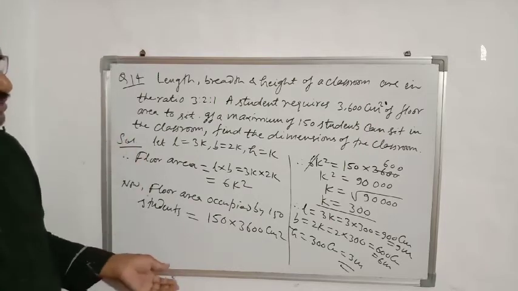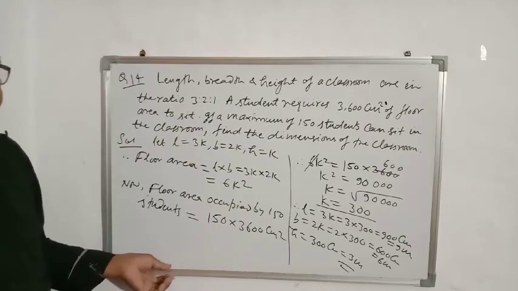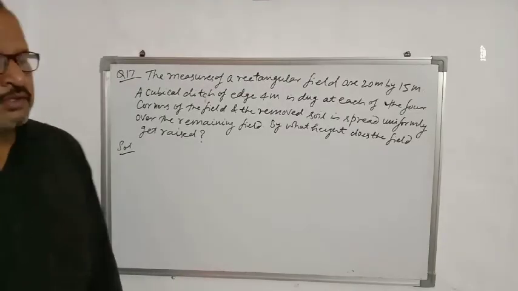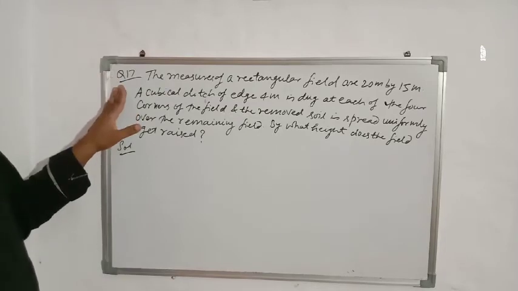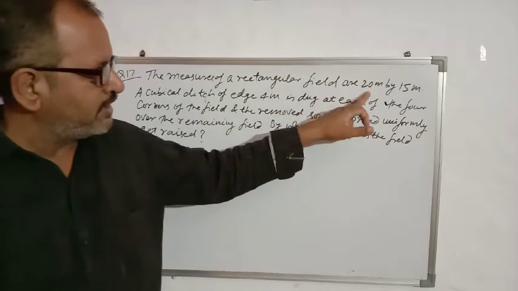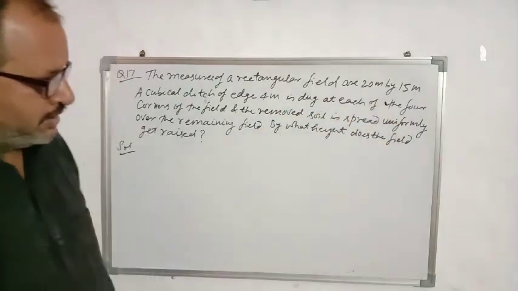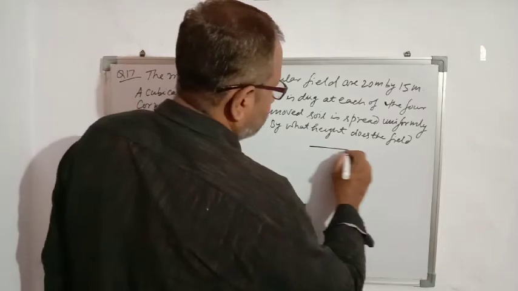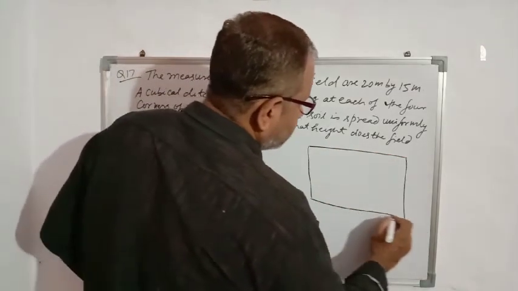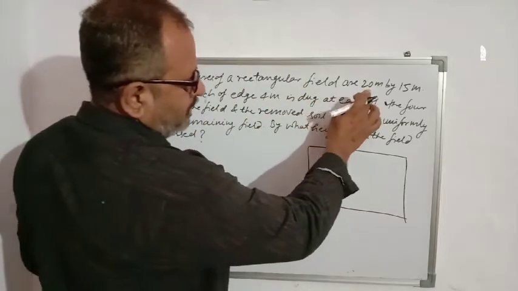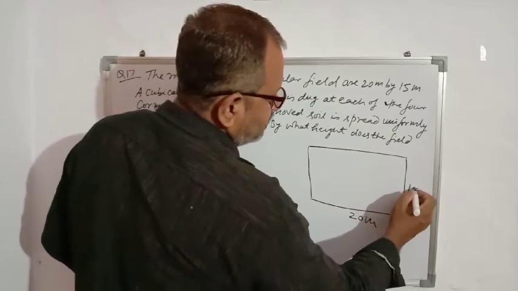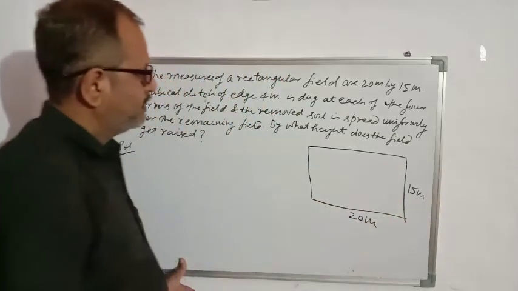I will take one more question, question number 17. Now see question number 17. The measures of a rectangular field are 20 meter by 15 meter. So there is a field, a rectangular field like this. What is the measure of the field? 20 meter by 15 means length is 20 meter and breadth is 15 meter.